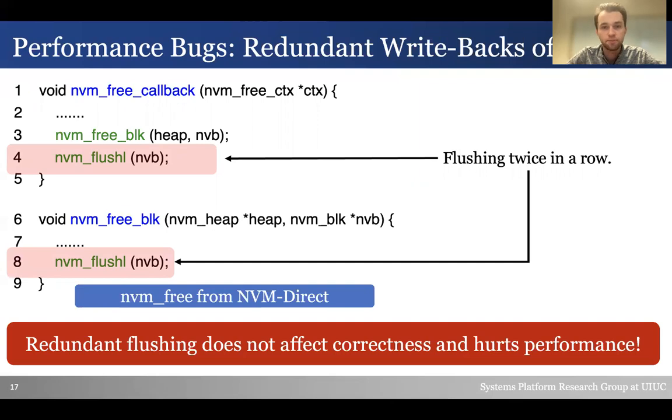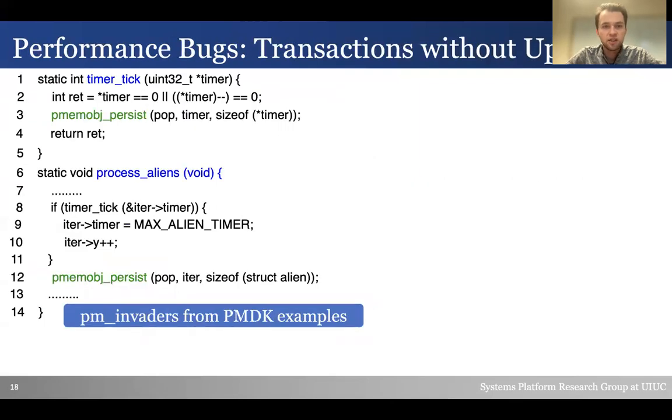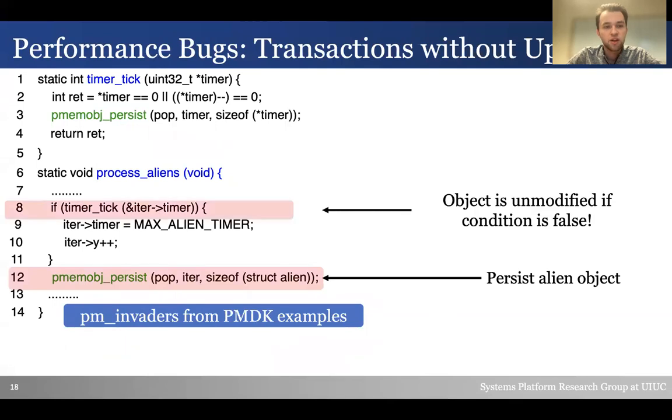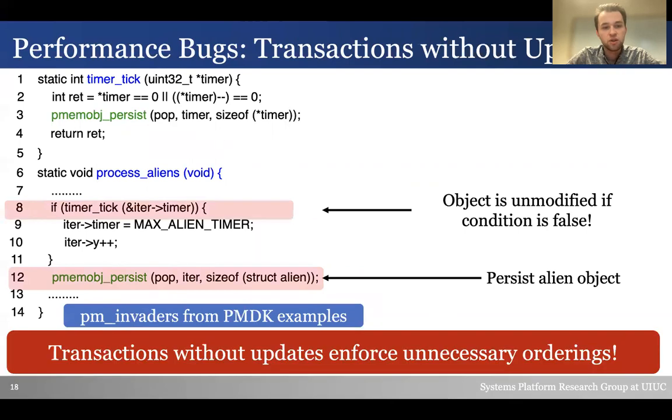Finally, let's discuss a transaction without updates. Here we have a persistent memory implementation of invaders from PMDK's example programs. On line 12, we persist the alien object. However, if the condition on line 8 is not true, then the object will not be modified. Therefore, we have a persistent transaction that does not have a write in it, which unnecessarily enforces memory orderings, reducing our overall performance.